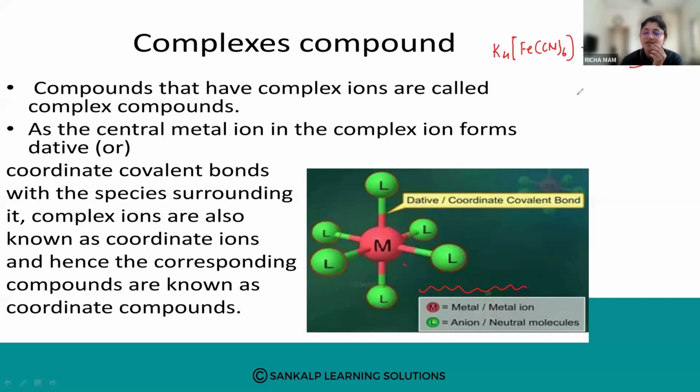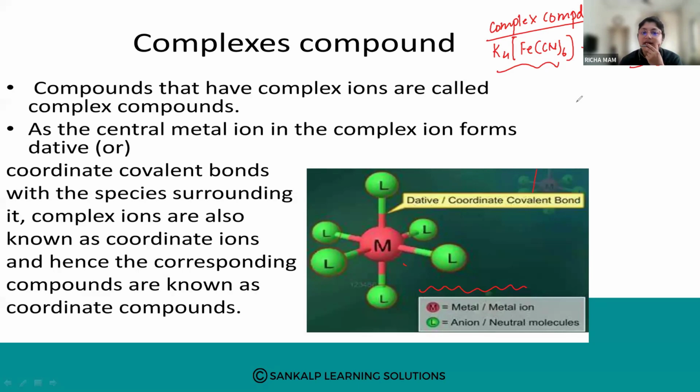So the compounds which have complex ions are termed as complex compounds.